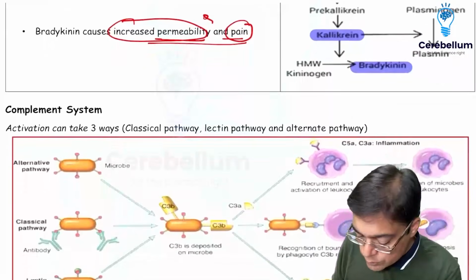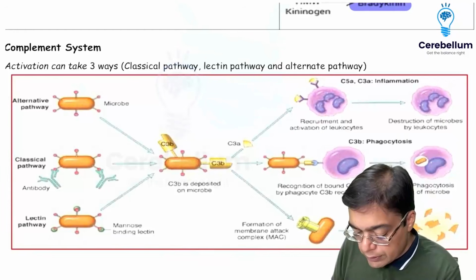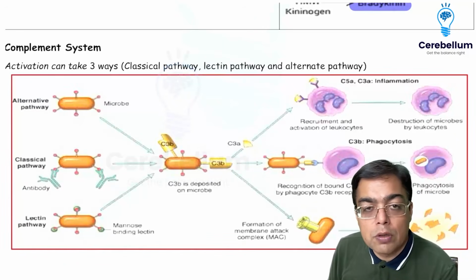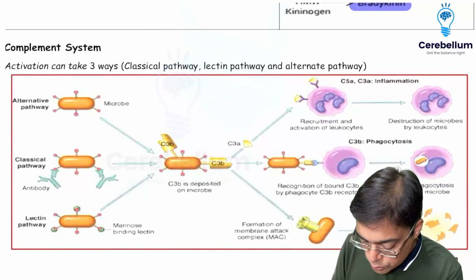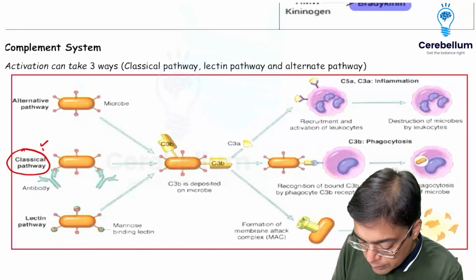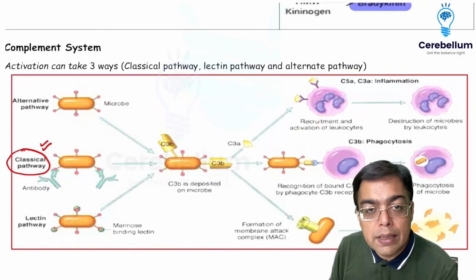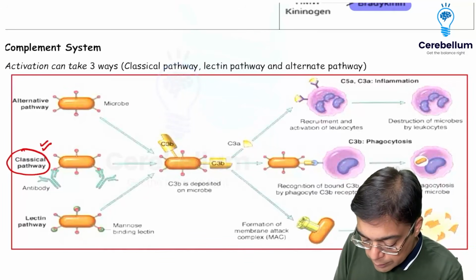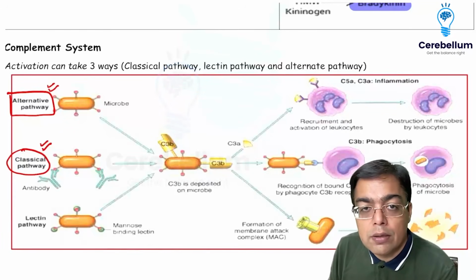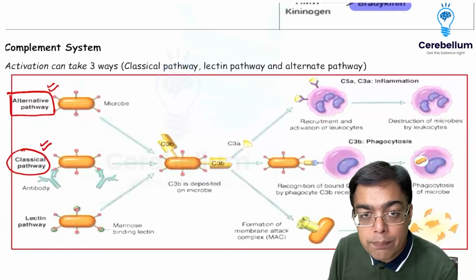The moment we're thinking in terms of the complement system, it can be activated by the classical pathway, the alternate pathway or the lectin pathway. Commonest usually happens to be the classical pathway, in which you are going to be having the involvement of both antigen as well as antibodies. The alternate pathway is very much important so far as infections caused by gram-negative bacteria are concerned, as well as exposure to something like snake venom, right?